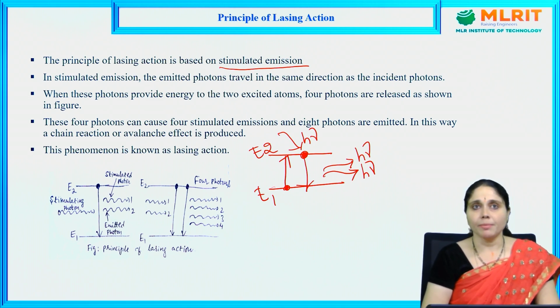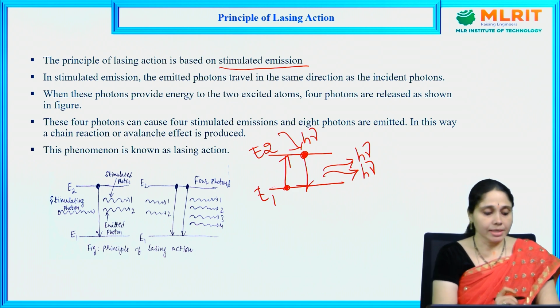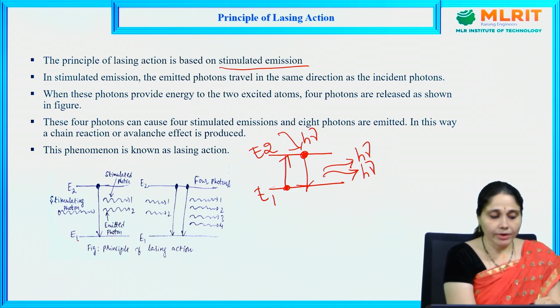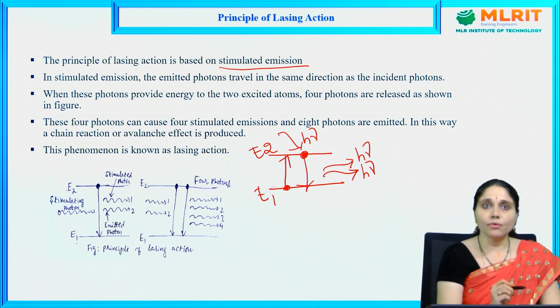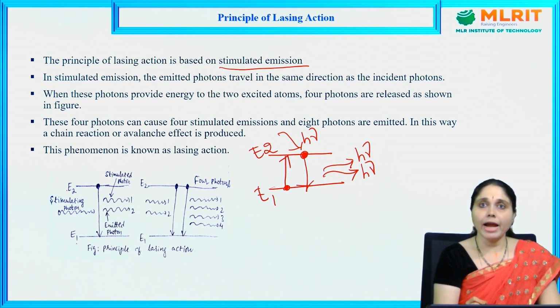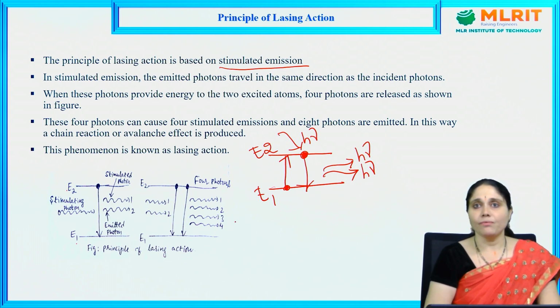In stimulated emission, the emitted photon travels in the same direction as the incident photon. When these photons provide energy to two excited atoms, then 4 are released, as shown in the figure. Here E1 is the lower energy state and E2 is the higher energy state, and if we provide energy to a single atom, we get 2 photons. In the same way, these 4 photons can cause 4 stimulated emissions and 8 photons are emitted in the same fashion. In this way, a chain reaction called the avalanche effect is produced.